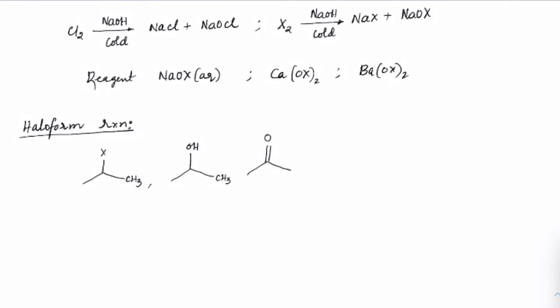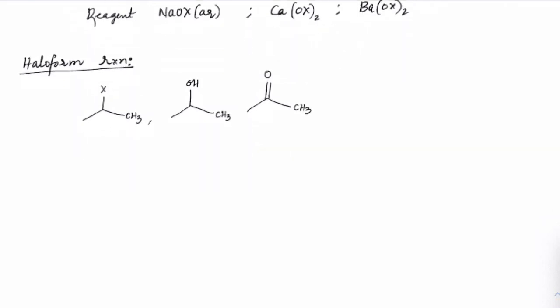If there is no methyl group, further reaction won't take place. Let me tell you, suppose we have this X here.